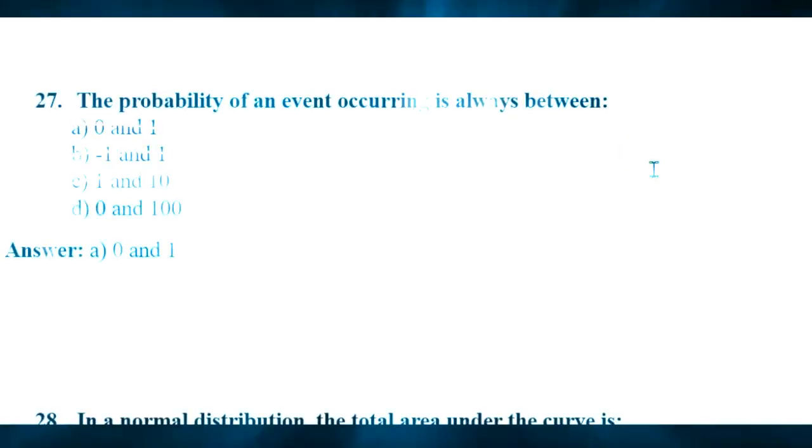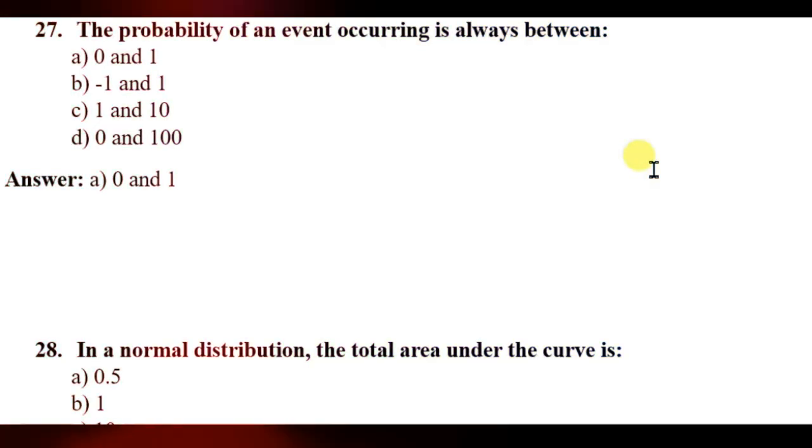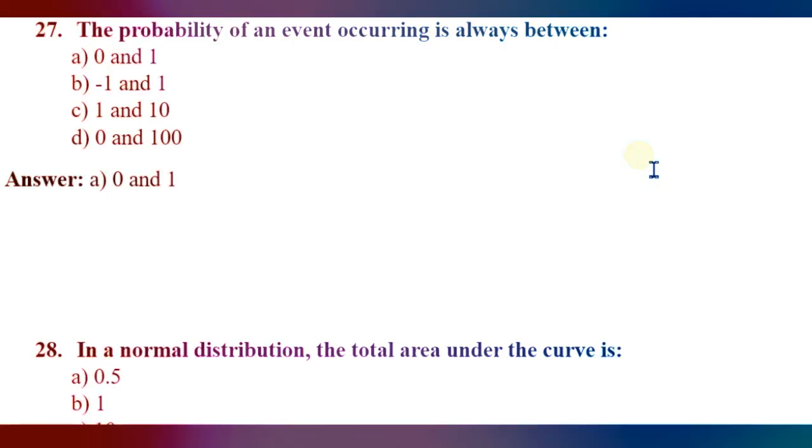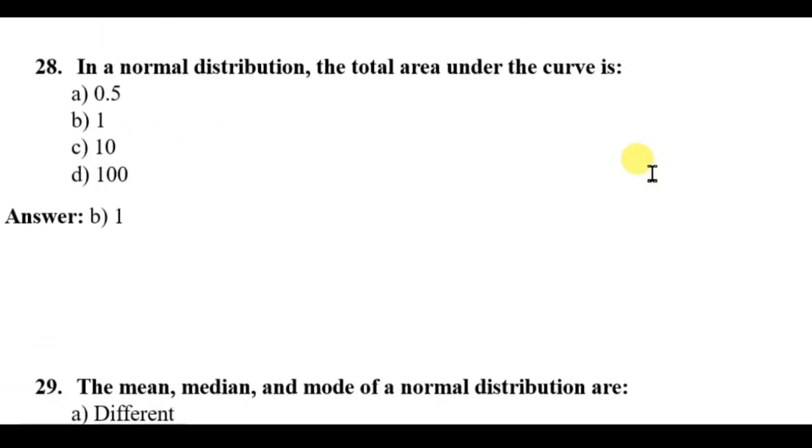Question category: probability and distributions. Question number 27. The probability of an event occurring is always between 0 and 1, minus 1 and plus 1, 1 to 10, 0 to 100. The right answer will be 0 to 1, meaning it is a relative measure.